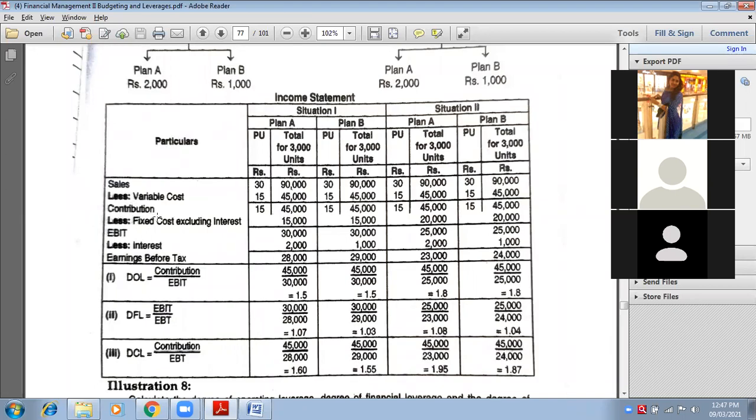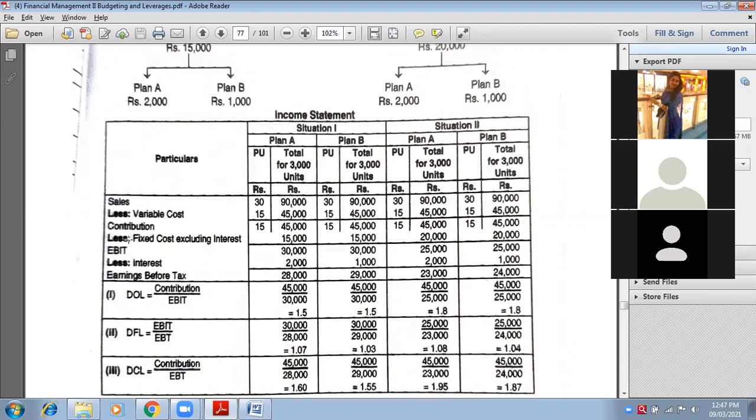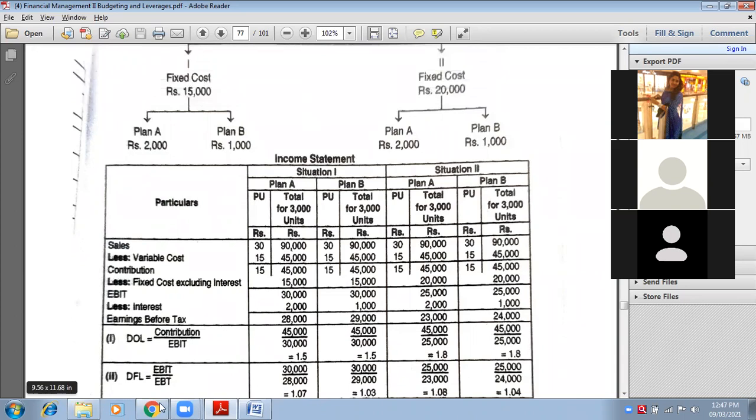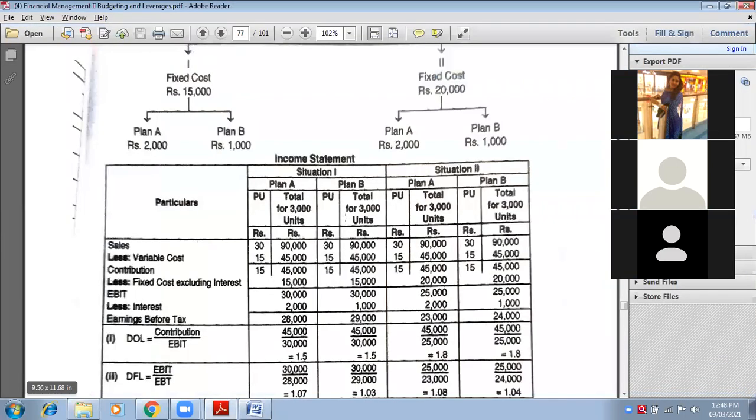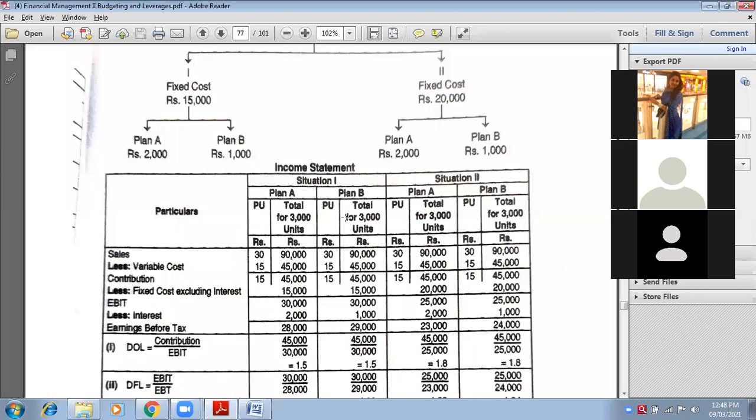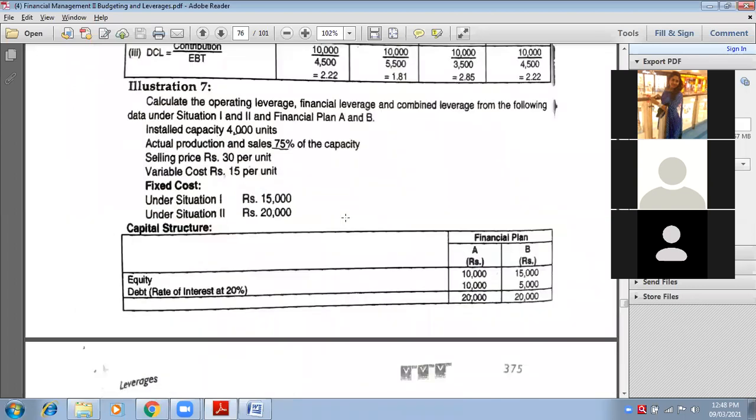Contribution minus fixed cost, you will get EBIT. Finding EBIT is not a difficult part because it is just deduction of fixed cost from contribution. Now less interest. You will have to make a working note, same like this. So now tell me, what is the debt of financial plan A? 10,000.